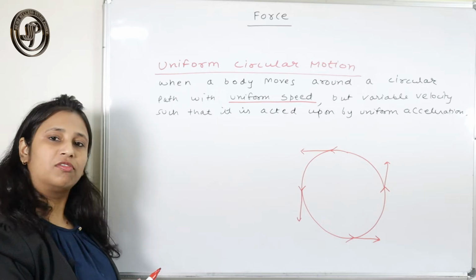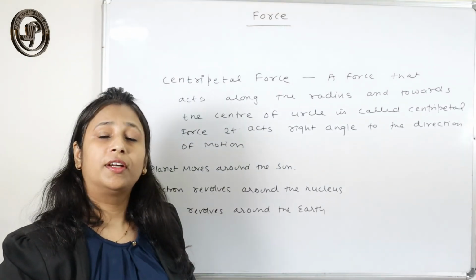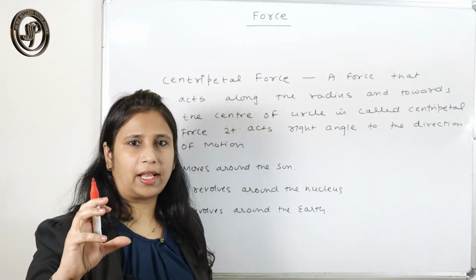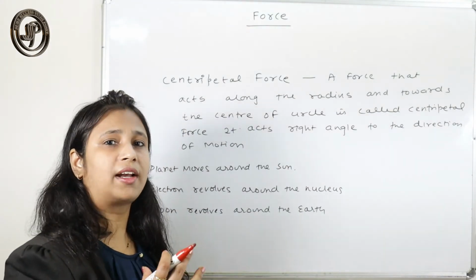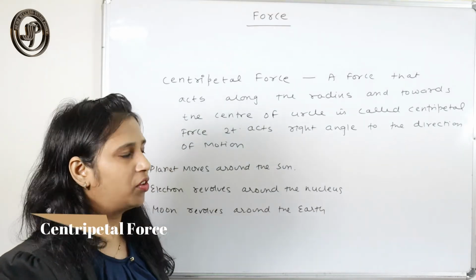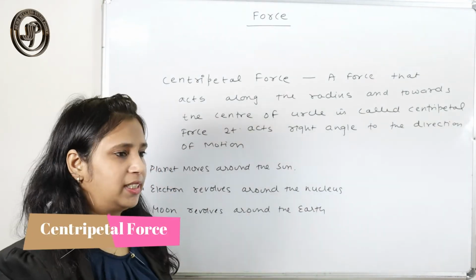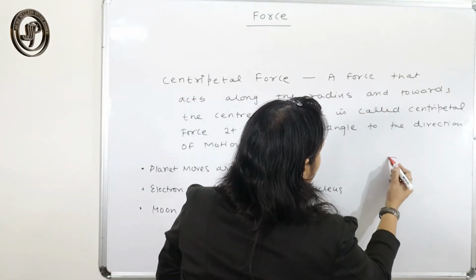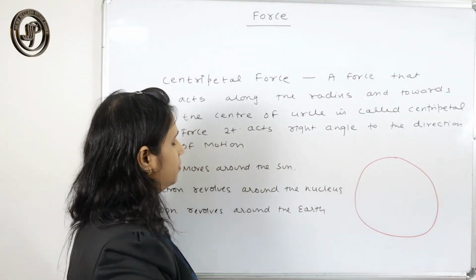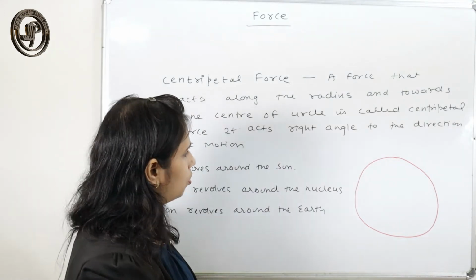What is the meaning of centripetal force? We have seen uniform circular motion. In uniform circular motion, the force that comes into the picture that helps to change the direction of the motion is called centripetal force. Now, what is the direction of the centripetal force? I will tell you the magnitude also.